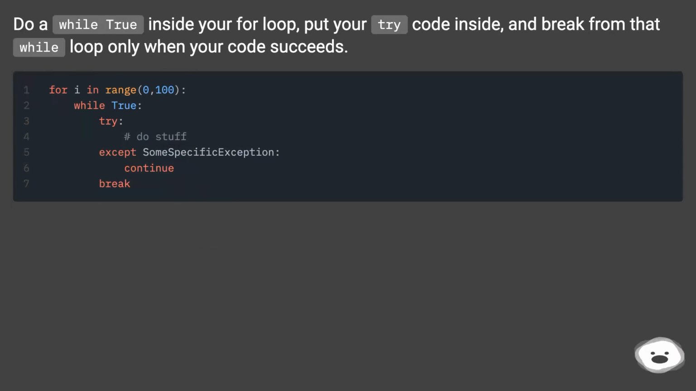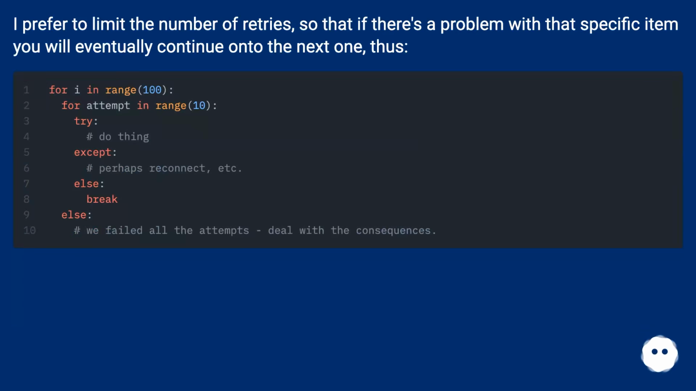Do a while True inside your for loop, put your try code inside, and break from that while loop only when your code succeeds. I prefer to limit the number of retries, so that if there's a problem with that specific item, you will eventually continue on to the next one, thus.